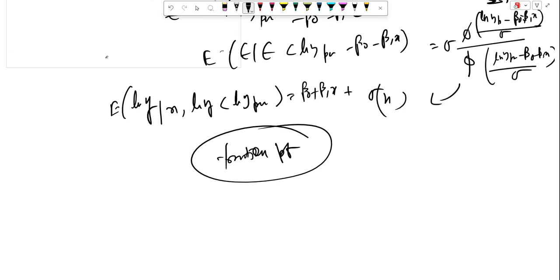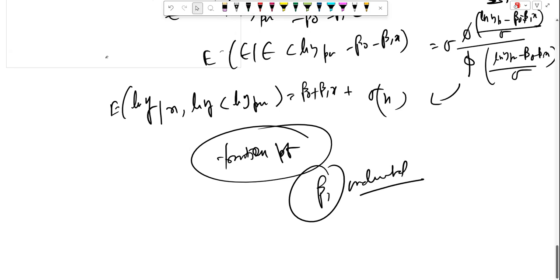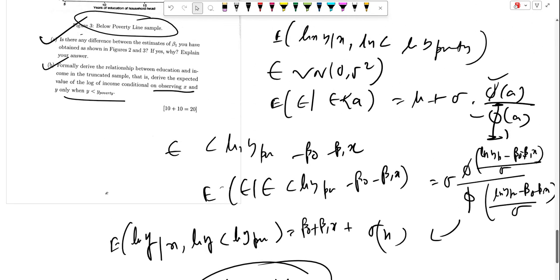The adjustment term indicates the bias introduced by truncating the sample, often leading to an underestimate. Thus the relationship between education and income in the truncated sample is influenced by truncation bias, and careful consideration is needed to correct this bias in the truncated sample used for inference.